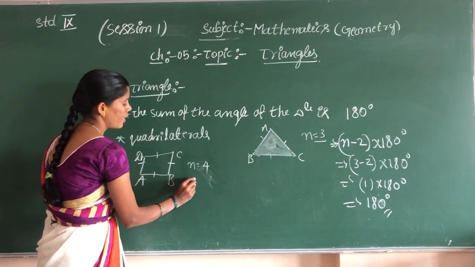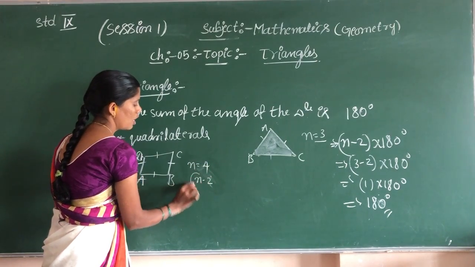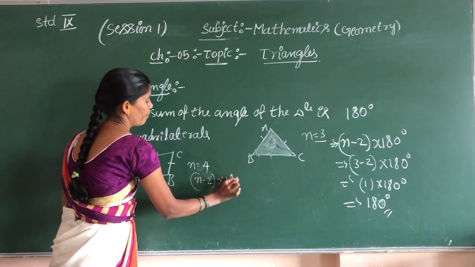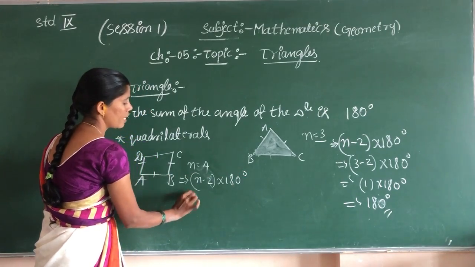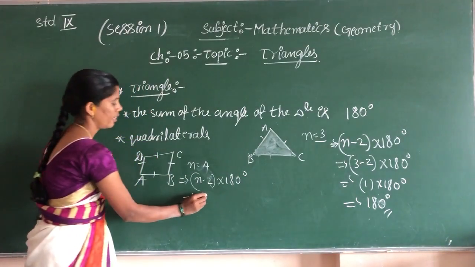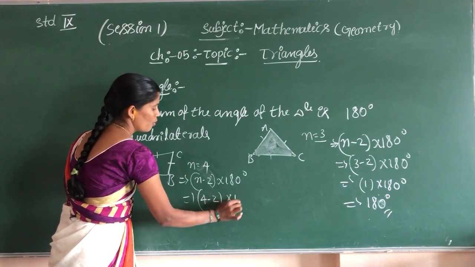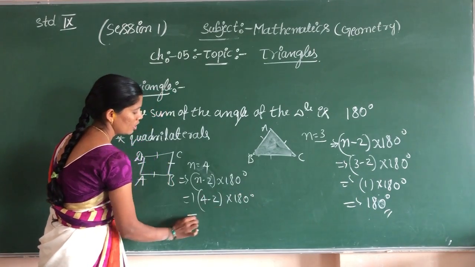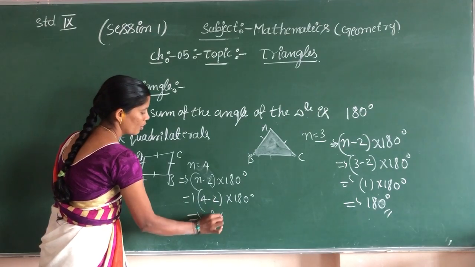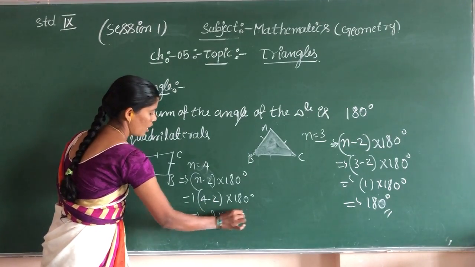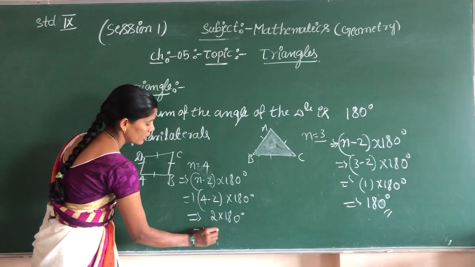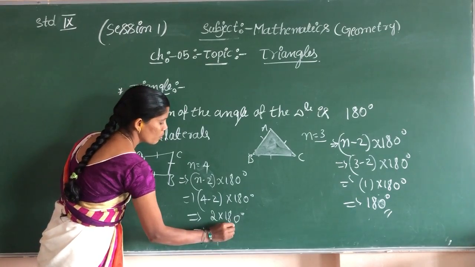Write the formula (n minus 2) into 180. What is the n value? Sorry, 4. (4 minus 2) into 180, that is 2 into 180, which is 360 degrees.